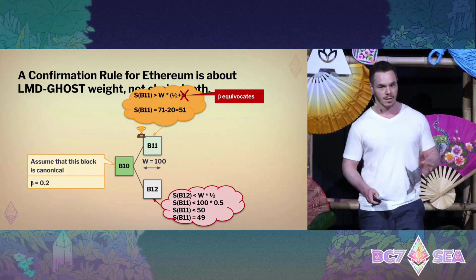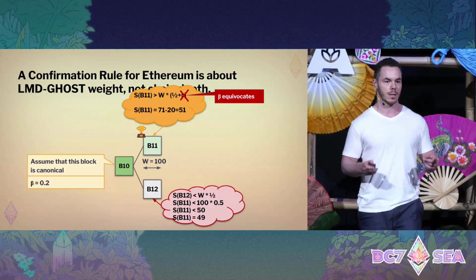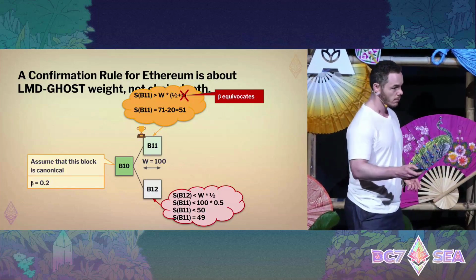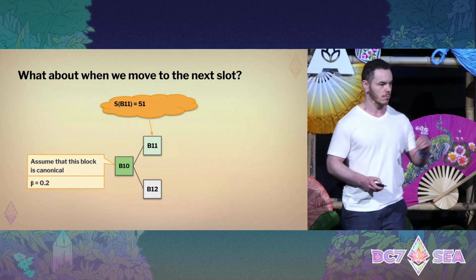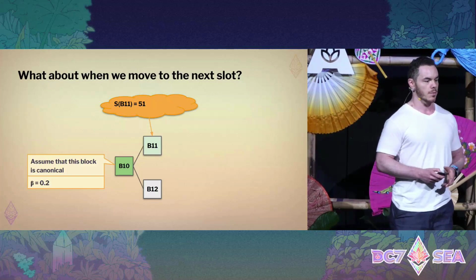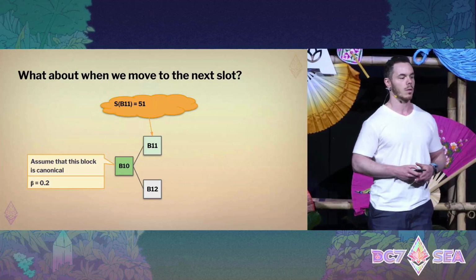But are we done? No, we are not done. All we can say is B11 is canonical in this slot. We want to say B11 is canonical forever. And we can do that, but we will see why we can't do that just right now. So what happens, for example, if we move to the next slot? Let's progress with our example.